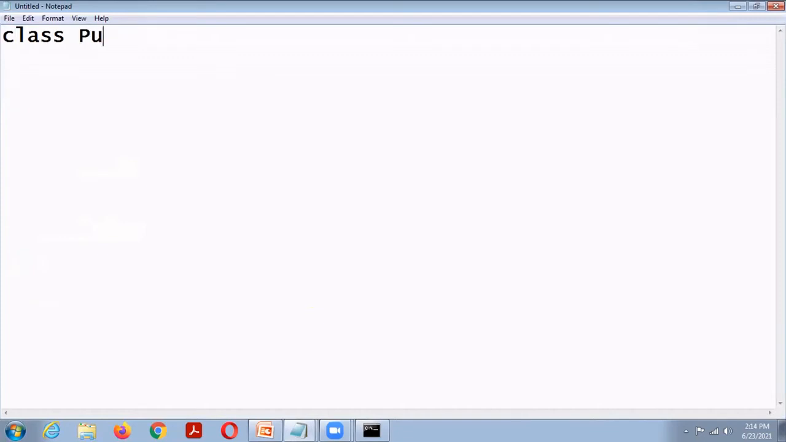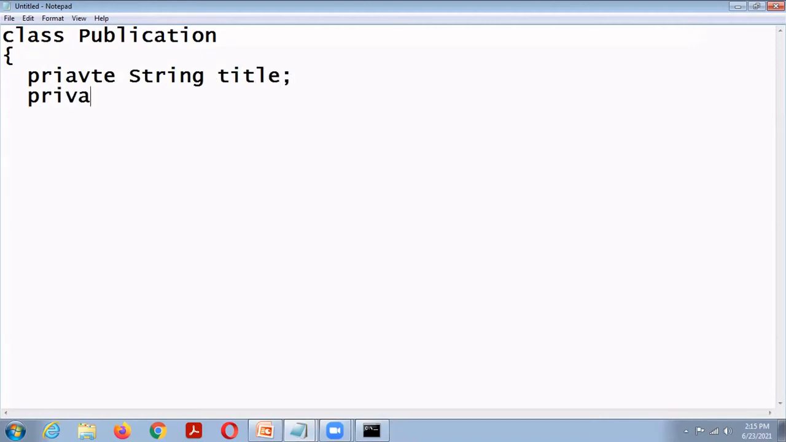Class publication, or class student. So class publication: private string title, then private float price. So title and price are the data members of the class publication.